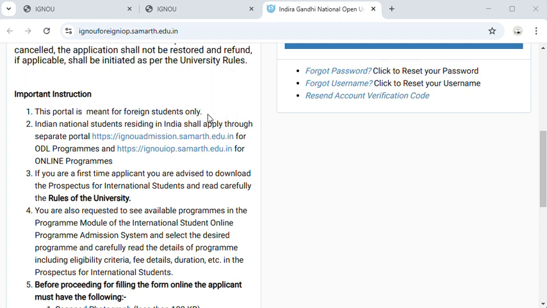Indian learners by birth will not apply through this link, because this link is connected to the International Division at the IGNOU headquarters, New Delhi office. You can transfer your admission smoothly if you go back to your country. For more details, you can visit the IGNOU International website link and carefully read the rules and regulations of the university.